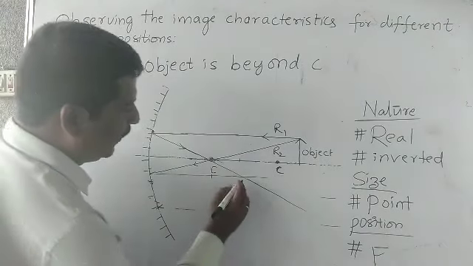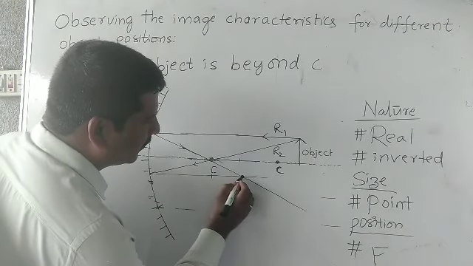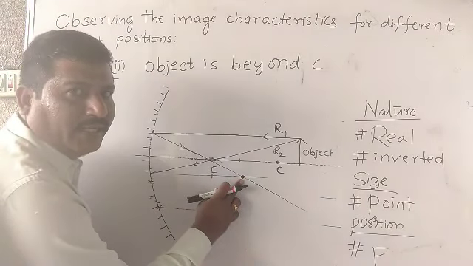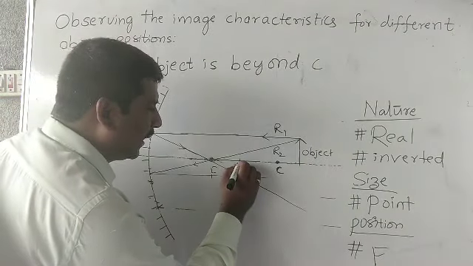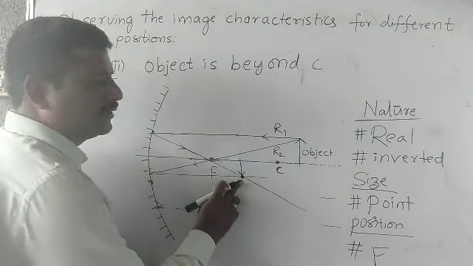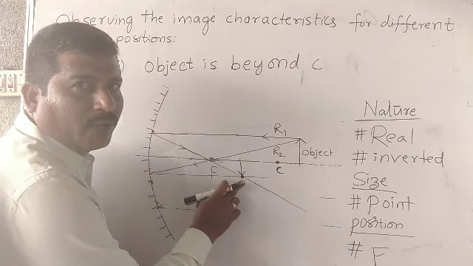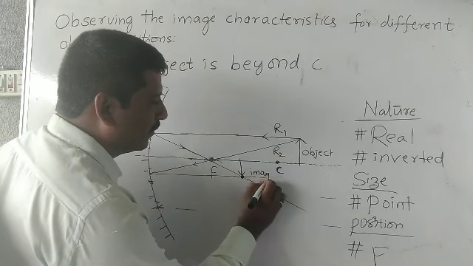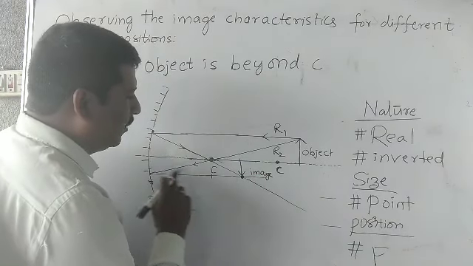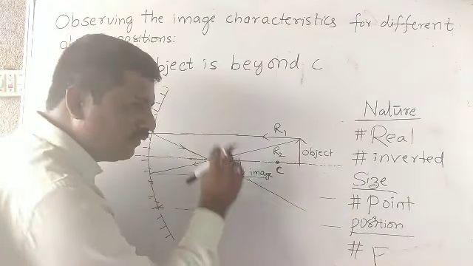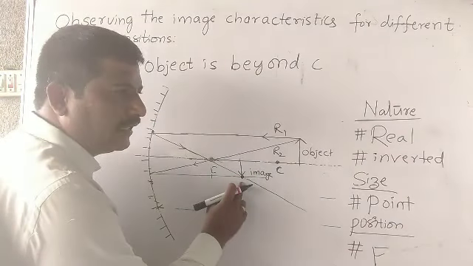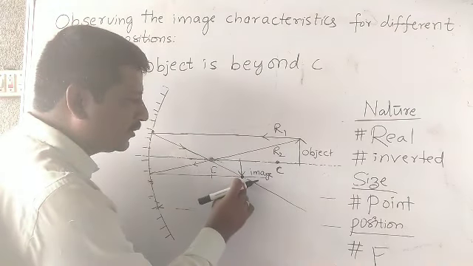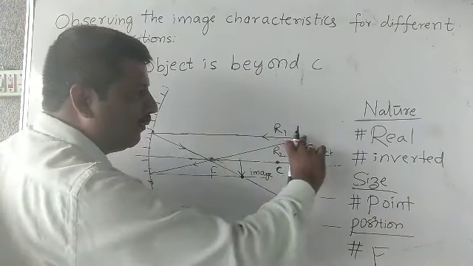Okay. Now here, these two reflected rays meet. At this point, two reflected rays intersect, and just draw a down arrow. This down arrow will give the image of the object. Two reflected rays meet at this point, and we have to draw a down arrow from the principal axis towards this point, and this is nothing but the image of the object.